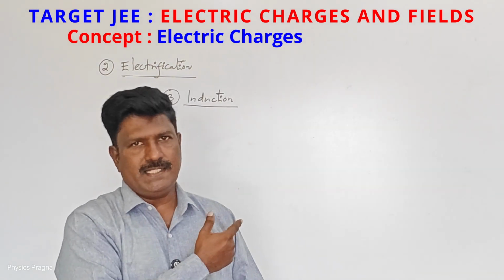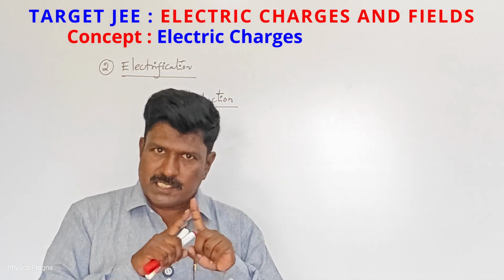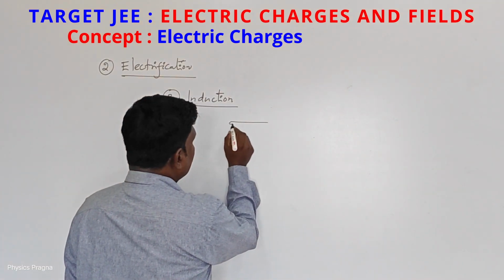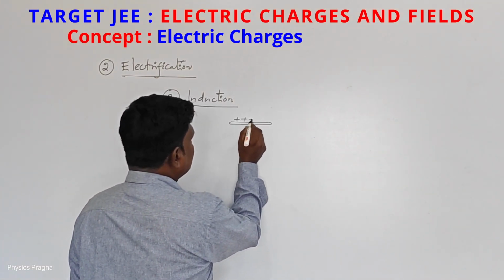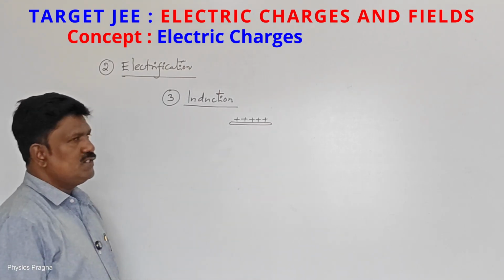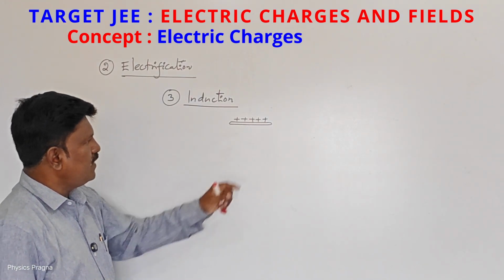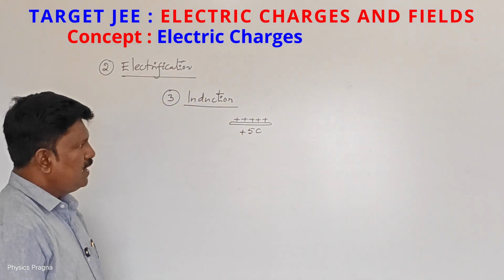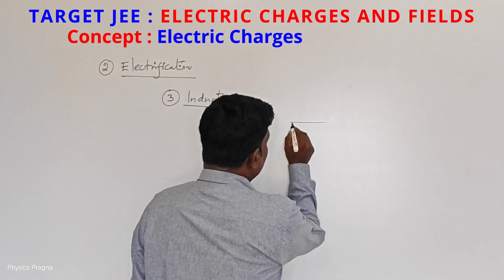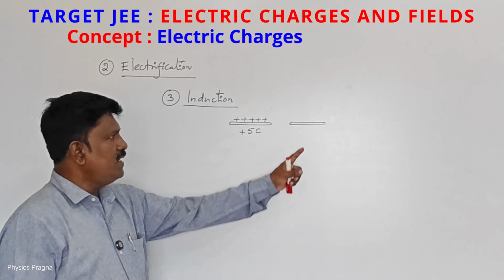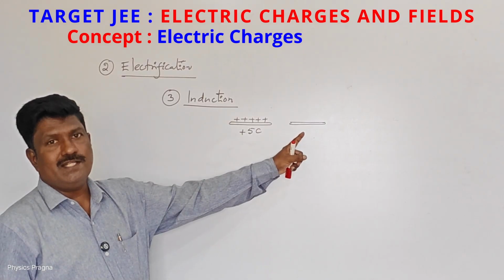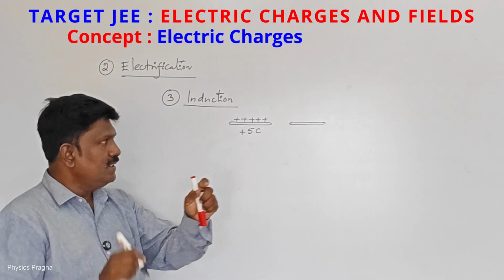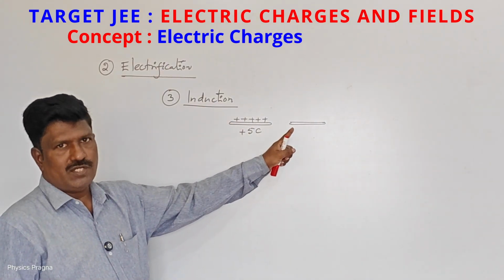Third method of electrification is induction. In induction, there shall be no contact at all. See, we have a body which is positively charged. How many positive charges are there? 1, 2, 3, 4, 5. So I may say plus 5 coulombs of charge. And I brought it near an uncharged body. This body doesn't have any charges on it. I made no contact. I just brought this charged body near an uncharged body.